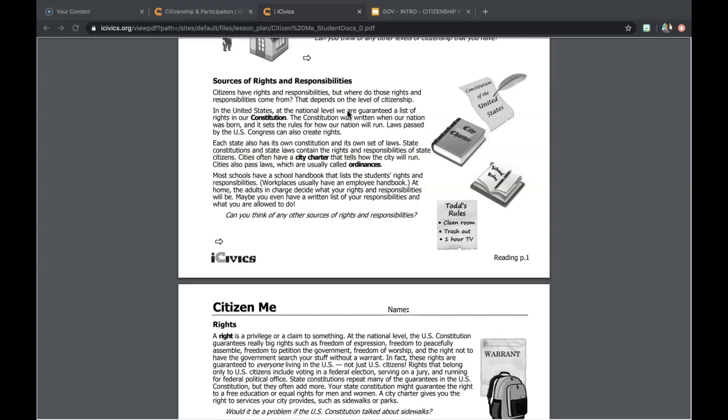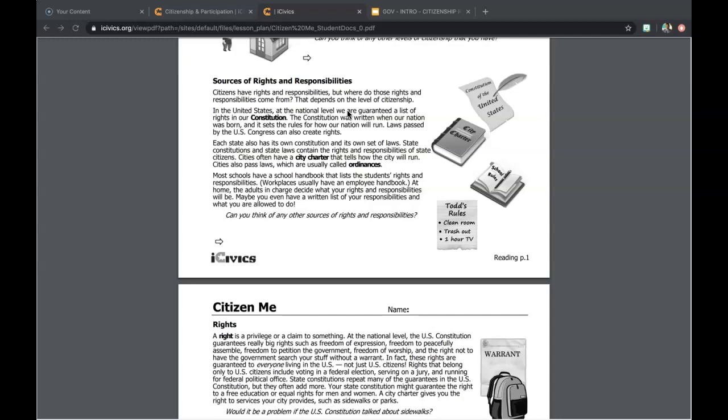Laws passed by the U.S. Congress can also create rights. Each state has its own constitution and its own set of laws. State constitutions and state laws contain the rights and responsibilities of state citizens. Cities often have a city charter that tells how the city will run, and cities also pass laws which are usually called ordinances. Most schools have a school handbook that lists the school's or students' rights and responsibilities.